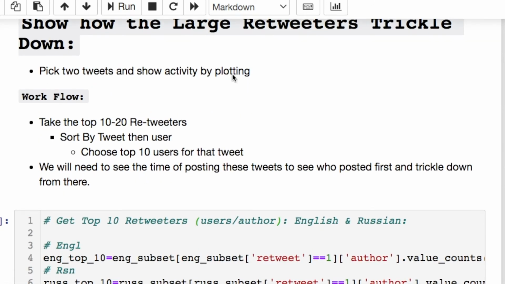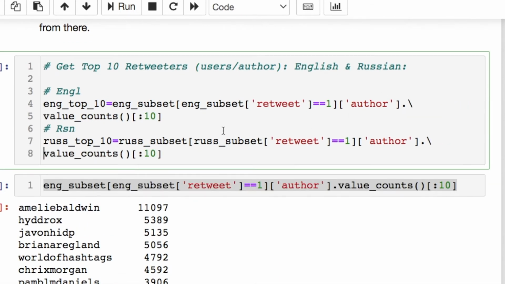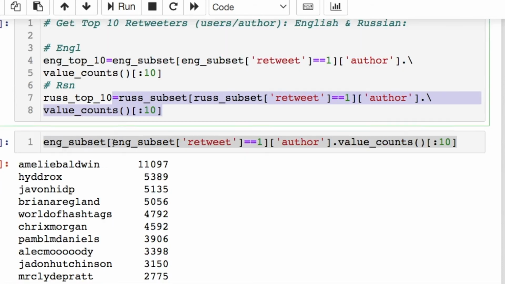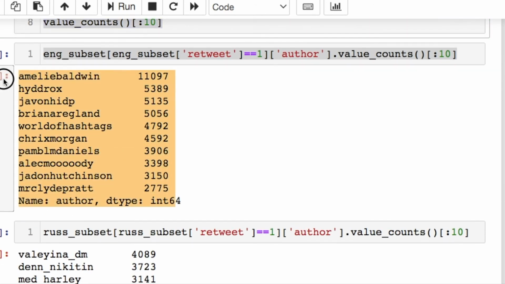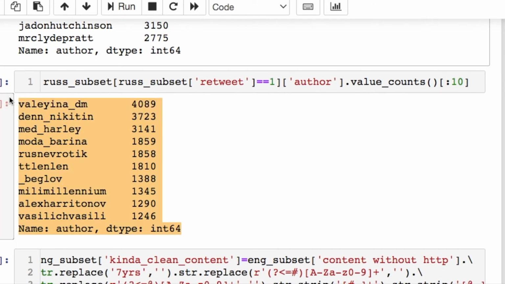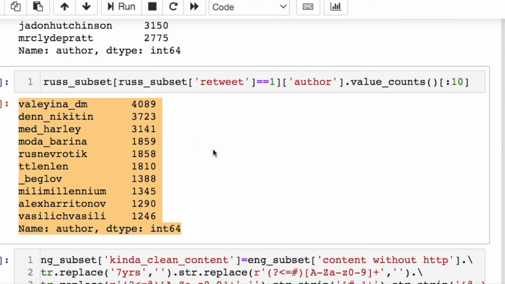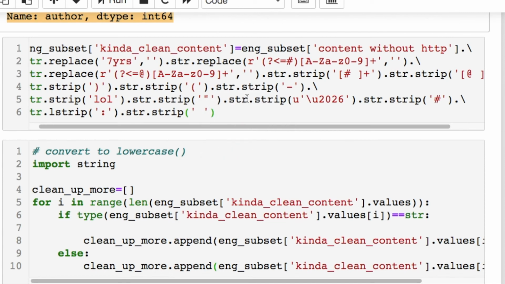Let's look into how the larger retweeters are trickling down to other users. Let's take these data and subset it based on the top 10 retweets by author for English and for Russian. Like we saw before, we have quite a bit of tweets for each of these people. I think I already showed this part before, but now let's do some cleaning of these data.